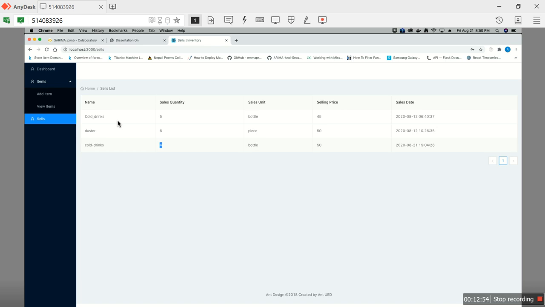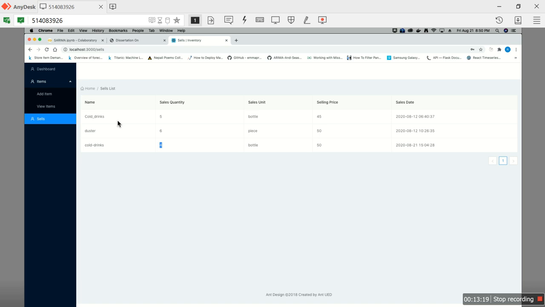Now this could have been made automatic with a job scheduler application, but because of time constraints and other factors, I could not do the automatic part immediately, though I still tried my best to do it, even though it's manual. This is how the sales details are recorded here, and the items are shown here.